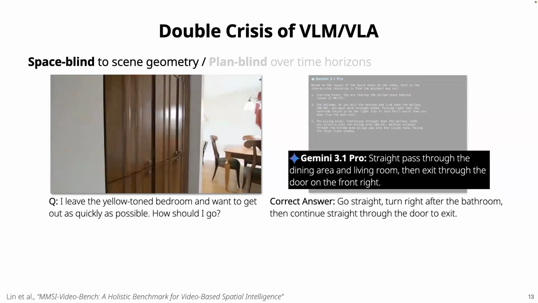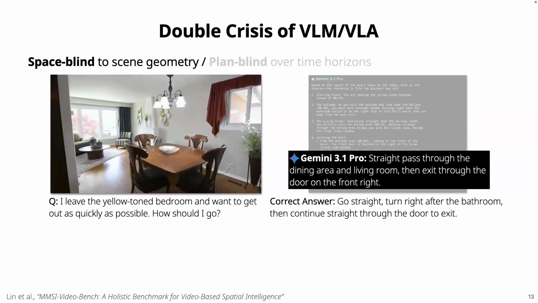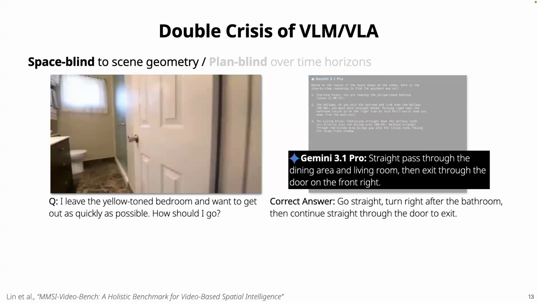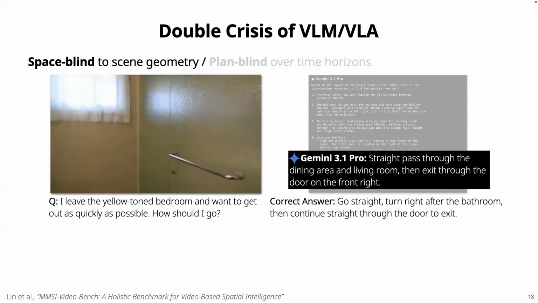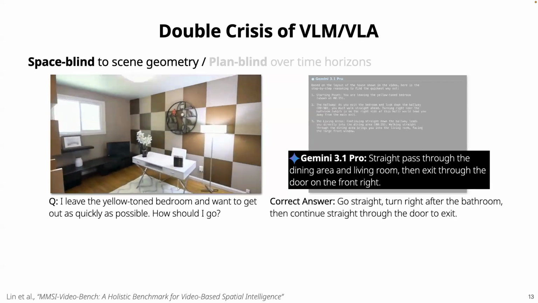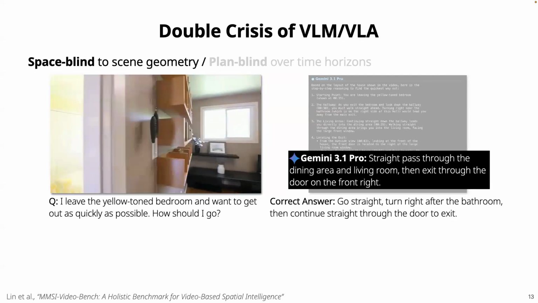But the result from Gemini 3.1 Pro is wrong, and it hallucinates a lot of explanations to justify its wrong answer. So even with super impressive language capabilities, these foundation models are still clueless on geometry.